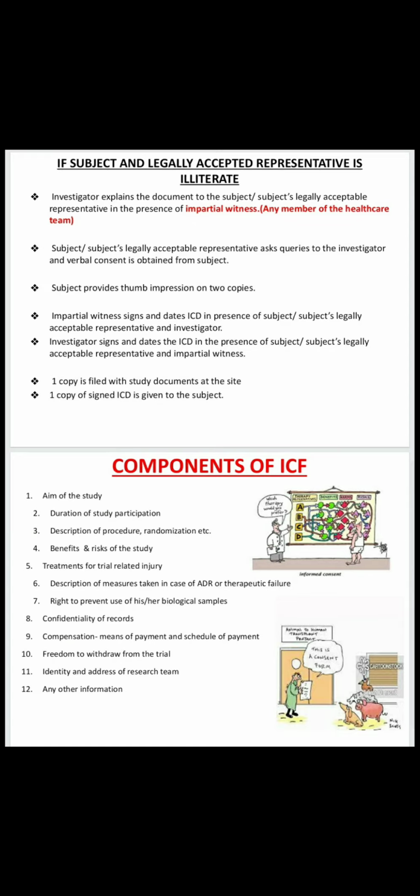Okay, in this procedure, the subject provides a thumb impression on the two copies of the informed consent form. The impartial witness and investigator will sign and put the date on the informed consent form or informed consent document in the presence of the subject or subject's legally acceptable representative. These are the three types of procedure for taking the informed consent before participating in a clinical trial.